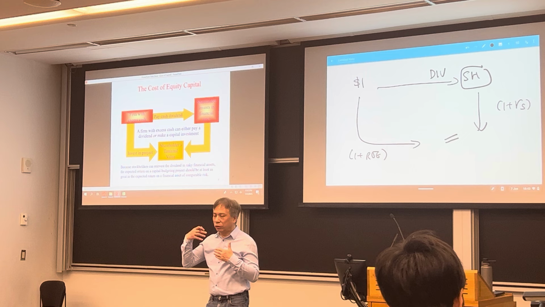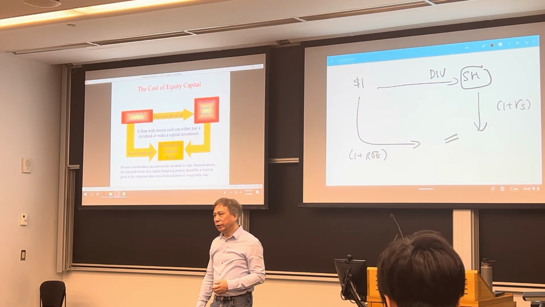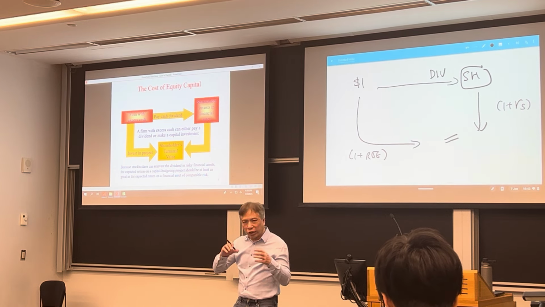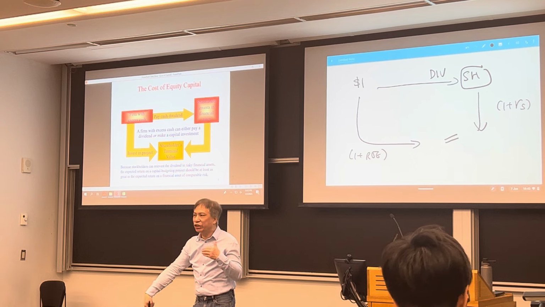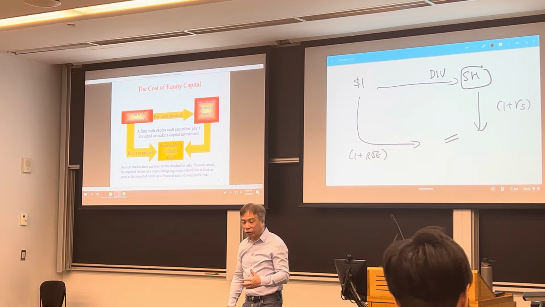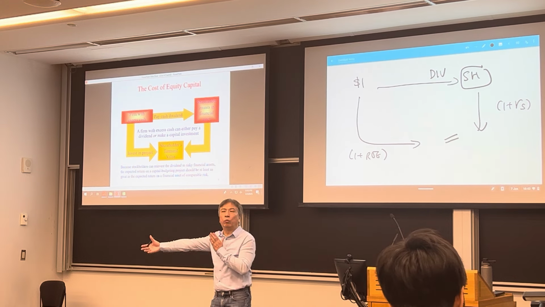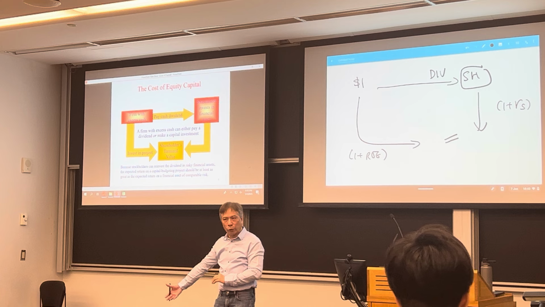A company could grow, but not a healthy growth. If the ROE is less than the cost of equity, the company is growing, but the stock price is dropping because it's not a healthy growth. Right? You're getting bigger and bigger, but your return is less than what the shareholder wants, then your share price will be lower and lower and lower.